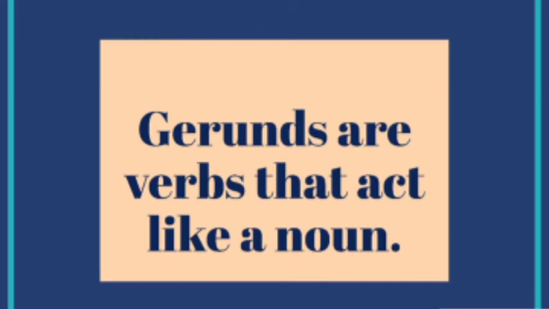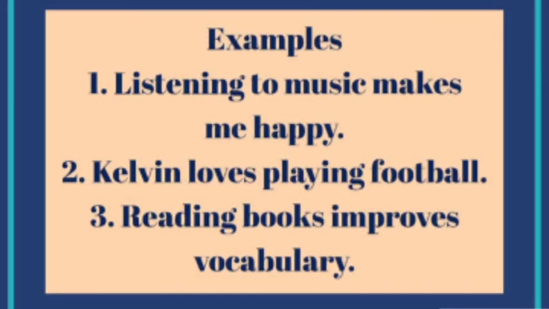Now next is gerunds. Gerunds are verbs that act like a noun. For example, listening to music makes me happy. Here listening is not used as continuous tense. Alright. Here listening is used as a noun. Name of a thing, what we do. So listening to music makes me happy. Here listening is a gerund.